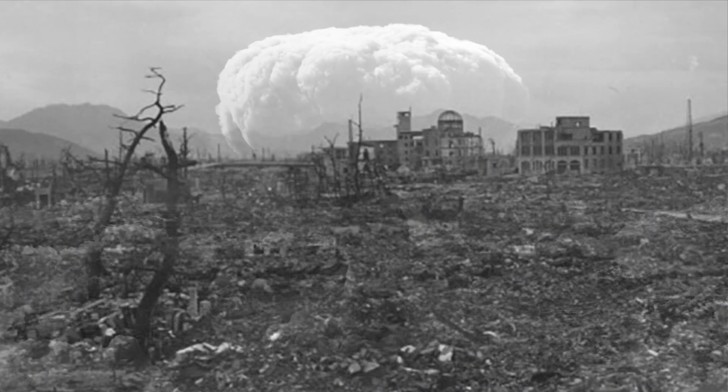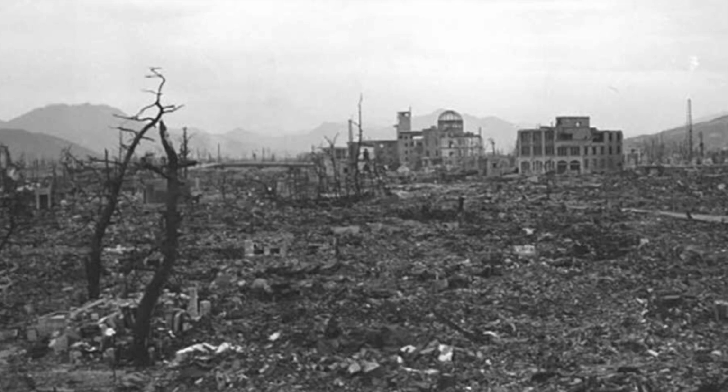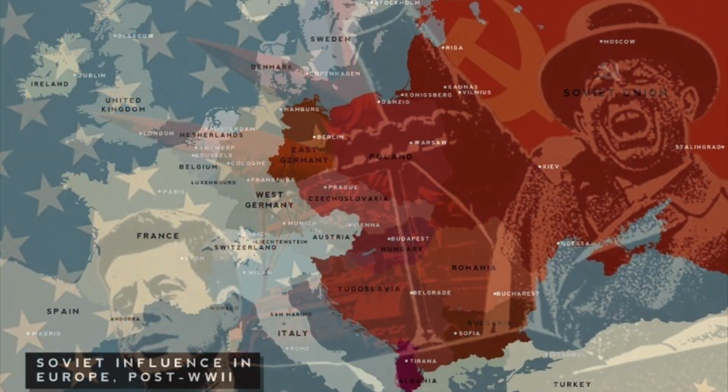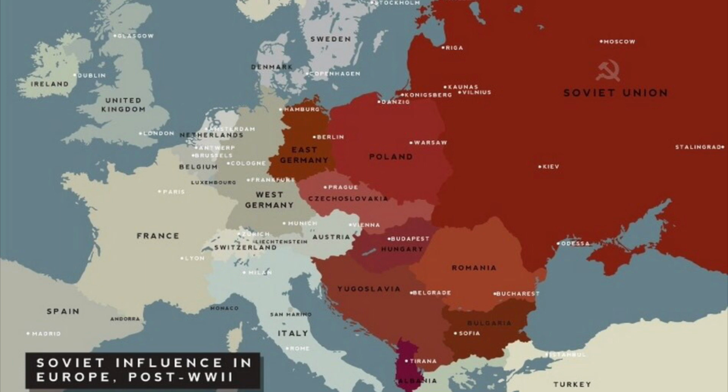The nuclear arms race started in 1945 after the U.S. dropped atomic bombs on Japan to end World War II. After this happened, the Soviet Union started building their own nuclear missiles in 1949, which led to tensions between the U.S. and the USSR. After World War II, the USSR and the Allies controlled all of Europe, and the Allies